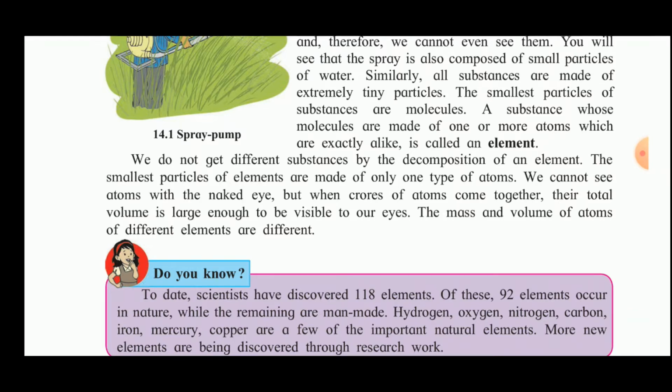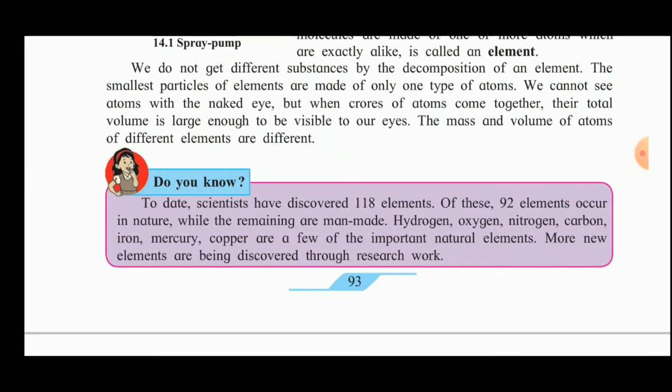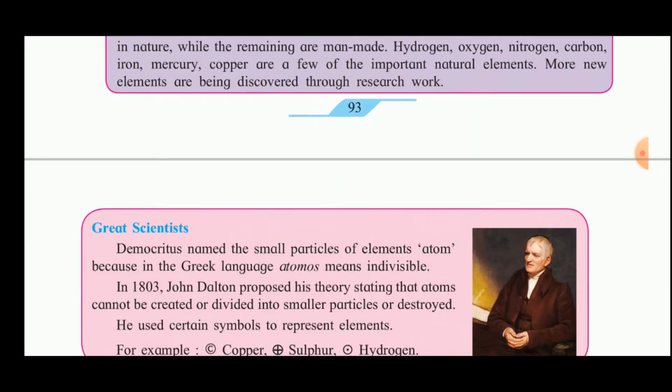Now the mass and volume of atoms of different elements are different. To date, scientists have discovered 118 elements. Of these, 92 elements are found in nature, while the remaining ones are man-made. Hydrogen, oxygen, nitrogen, carbon, iron, mercury, copper are a few of the important natural elements. Now more new elements are being discovered through research work.